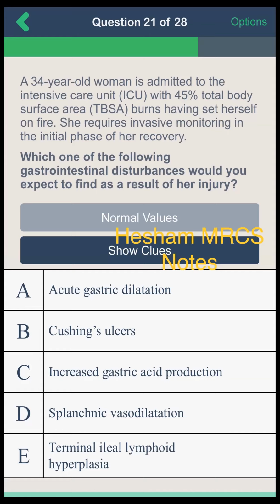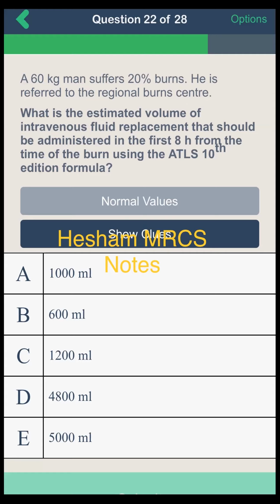Excellent. Question number 22. A 60 kg man suffers 20% burns. He is referred to the regional burn center. What is the estimated volume of intravenous fluid replacement that should be administered in the first 8 hours from the time of the burn using the ATLS 10th edition formula?